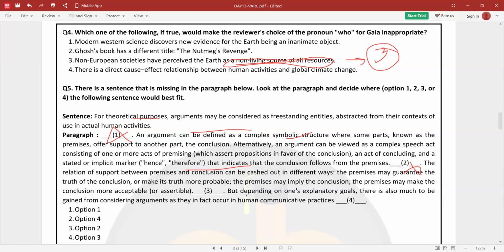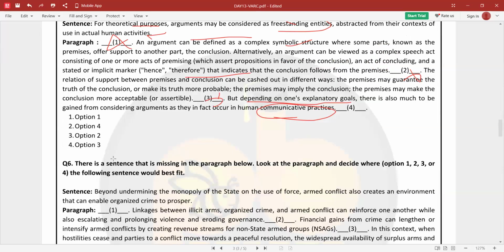Right? Now, but depending on one's explanatory goals, there is much more to be gained from considering arguments as they, in fact, occur in human communicative practices. Right? Now, here we can put this one for theoretical purposes. It may be considered as a freestanding entities abstracted from their context of use in human activities. Right? Here we are talking about human communicative practices, and here we are talking about human activities, which actually introduces the topic. So we can put here 3. So option 4 is your answer. We'll put it in the third one.